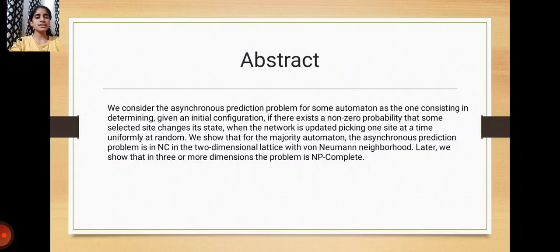Abstract. We consider the asynchronous prediction problem for automata as the one consisting in determining, given an initial configuration, if there exists a non-zero probability that some selected site changes its state when the network is updated picking one site at a time uniformly at random. We show that for the majority automata, the asynchronous prediction problem is in NC in the two-dimensional lattice with von Neumann neighborhood. Later we show that in three or more dimensions the problem is NP-complete.